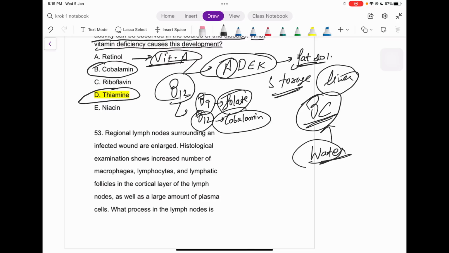Right? So the body is storing these kinds of vitamins, such as folate, for about 3 to 4 months, and for cyanocobalamin it's about 3 to 4 years, guys, right? So just remember these numbers, not definitely these exact numbers, but you should know the general idea. That is it. So riboflavin and niacin, we just discussed about this, guys, yesterday also.